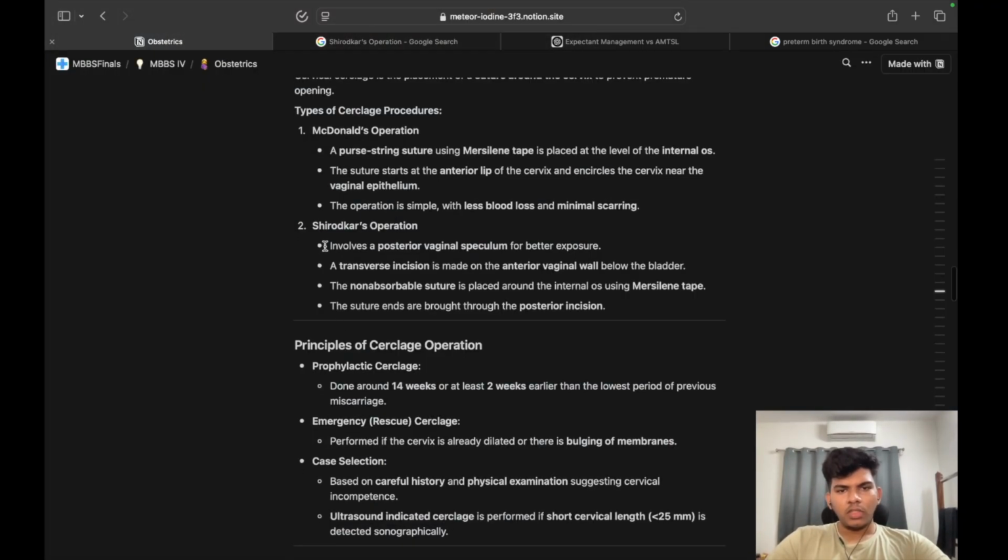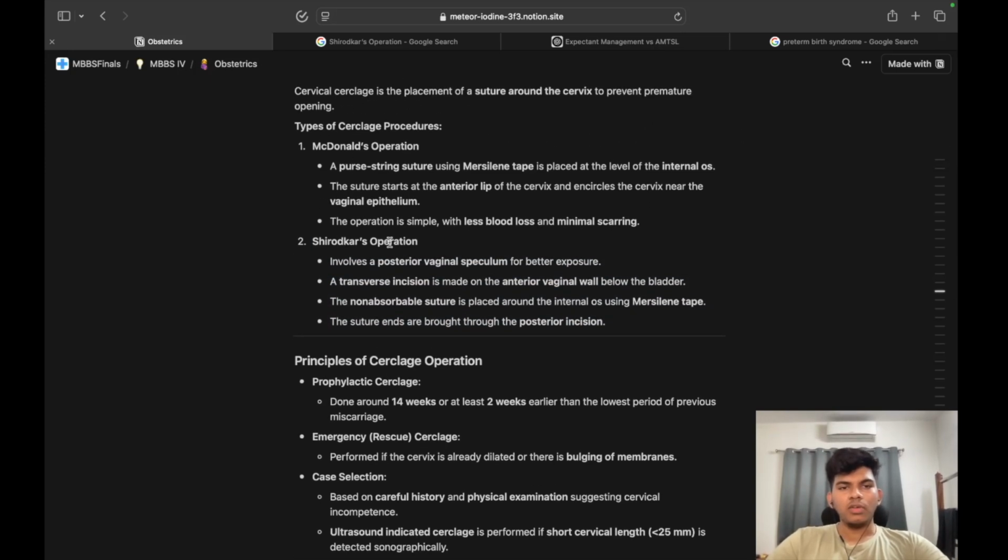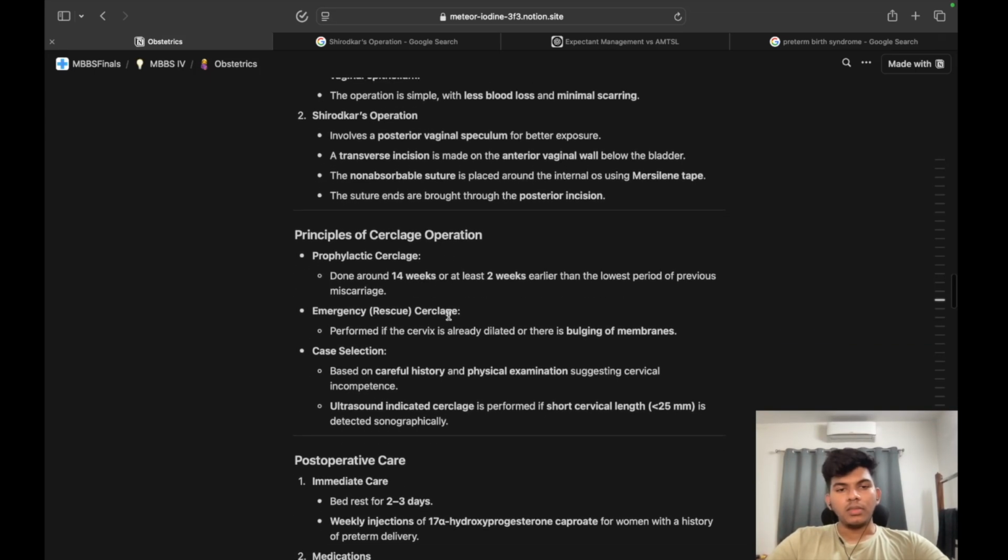Let us look at it. It involves a posterior vaginal speculum for better exposure. A transverse incision is made on the anterior vaginal wall below the bladder. A non-absorbable suture is placed around the internal os using Mersilene tape. The same thing, suture ends are brought through the posterior incisions. So, these are the descriptions of cerclage operations.